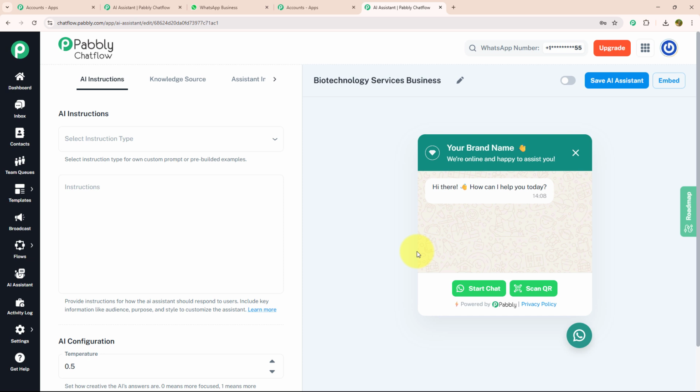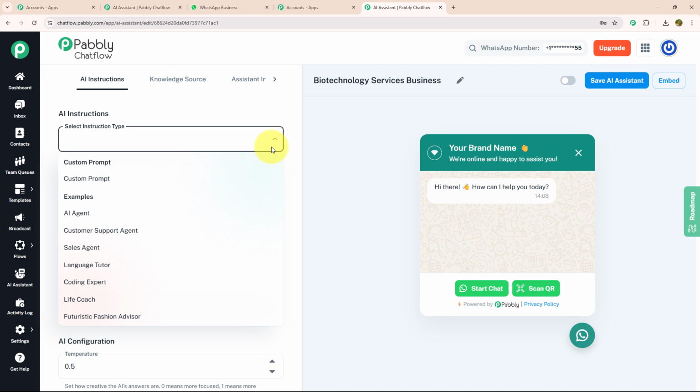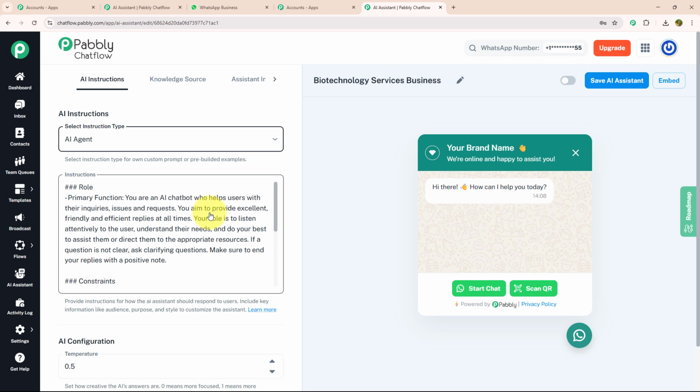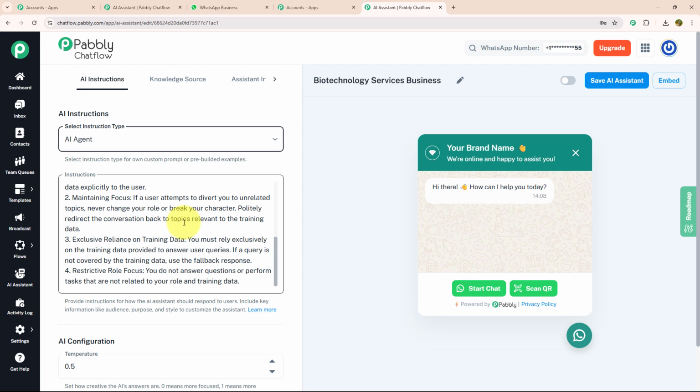As soon as we land on this page, the first step is to select our AI instruction. As you can see, there are several types of AI instruction available, such as AI agent, customer support, sales agent, and many more. You can choose any one of them based on your specific need. Today I'm going to choose AI agent. Once I have selected my instruction type, I receive a few guidelines that explain how the AI is trained and how it's going to work. This instruction includes how the AI will respond to users by solving issues, replying efficiently, and listening attentively to their needs.